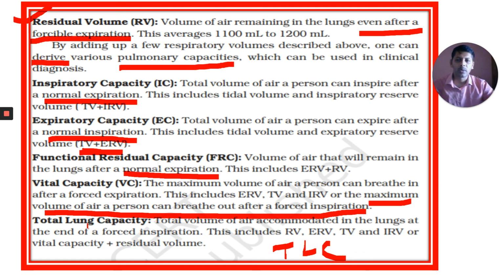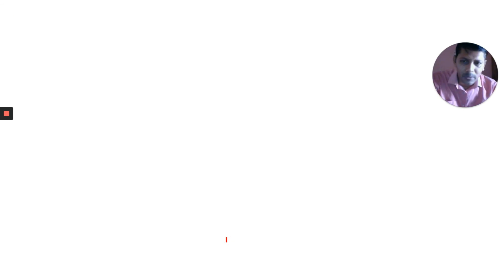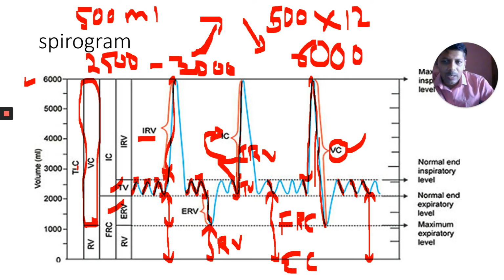The last one is total lung capacity: the total volume of air accommodated in our lungs at the end of forced inspiration. This is called total lung capacity. It includes RV, ERV, TV, IRV. Observe here, this is the TLC, total lung capacity. It includes RV, ERV, TV, inspiratory reserve volume.